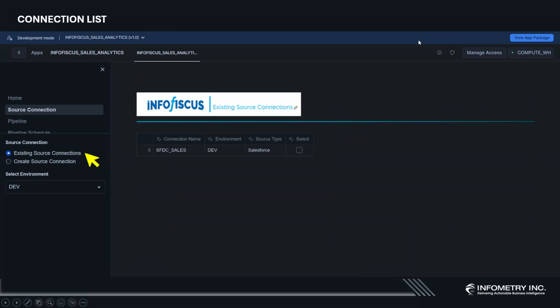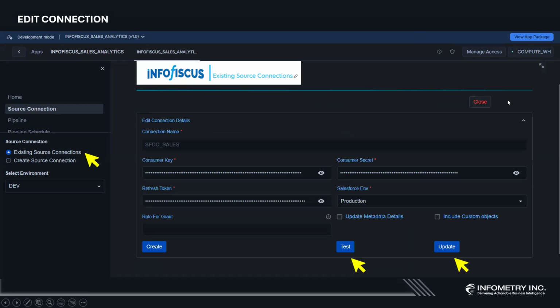Once connection is created, you can view it in the existing source connection. From the connection list, you can edit the connection based on your needs. Once the connection credentials are updated, test the connection and then update the credentials.